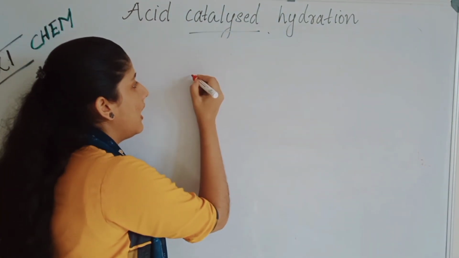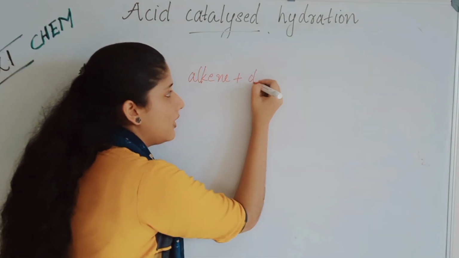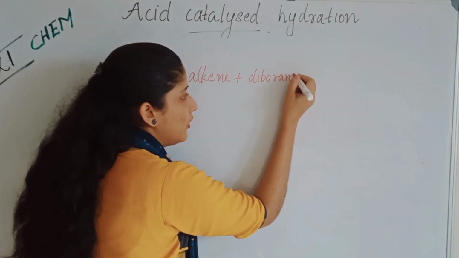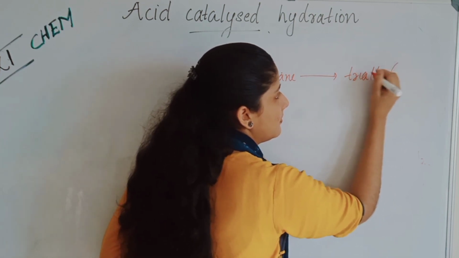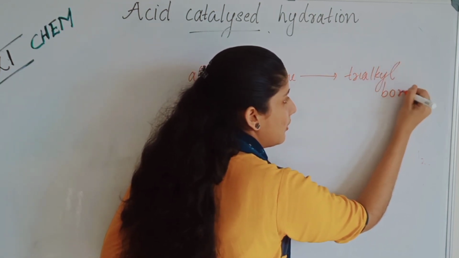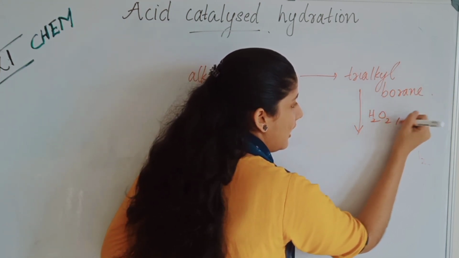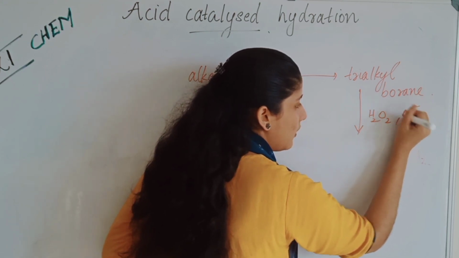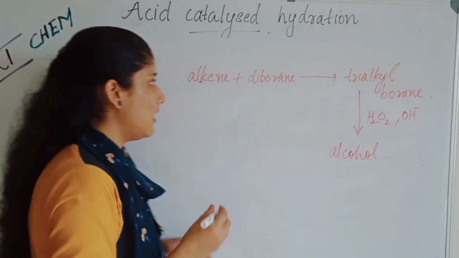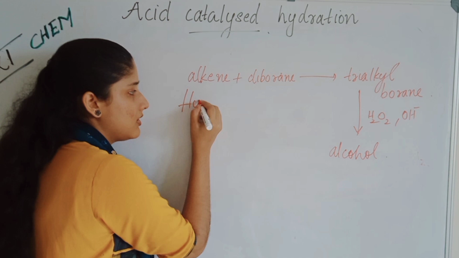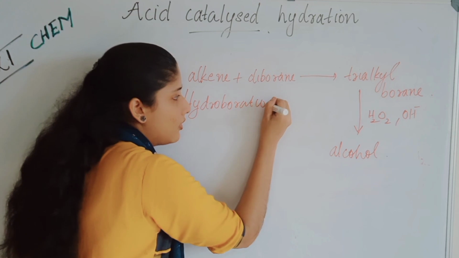That is, alkene, when it reacts with diborane, you will get trialkyl borane. When we oxidize this trialkyl borane with hydrogen peroxide and NaOH or OH minus, in the presence of OH minus you will get the corresponding alcohol. This is the hydroboration oxidation process.